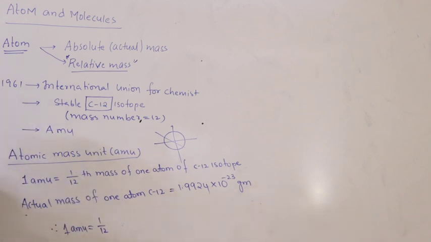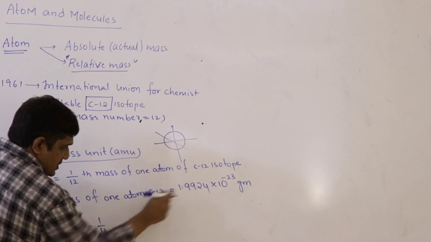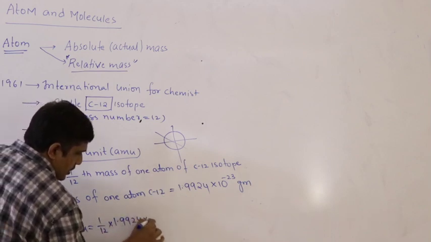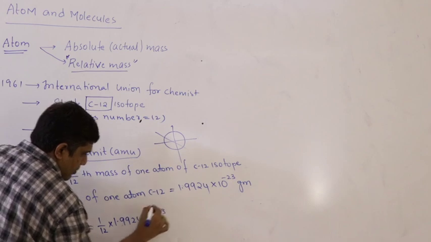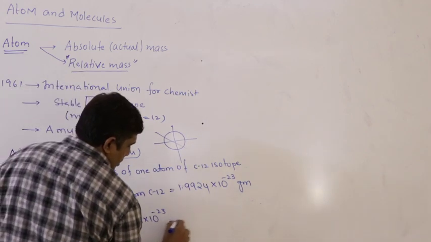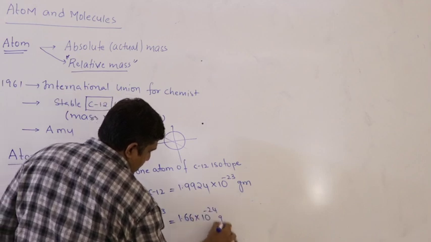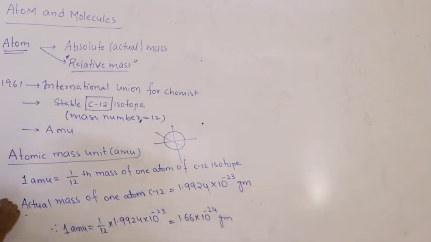So 1 by 12th of this value, that is 1.9924 × 10^-23 divided by 12, which is equal to 1.66 × 10^-24 grams.